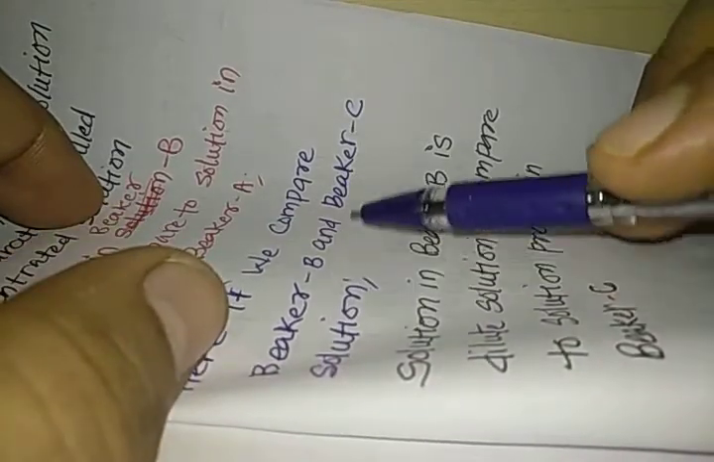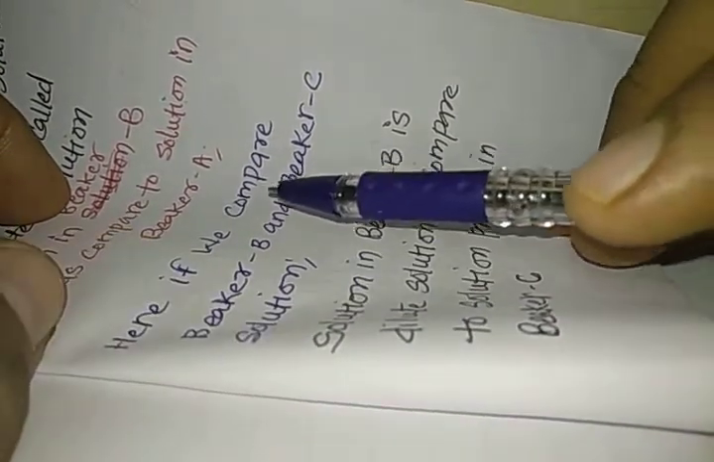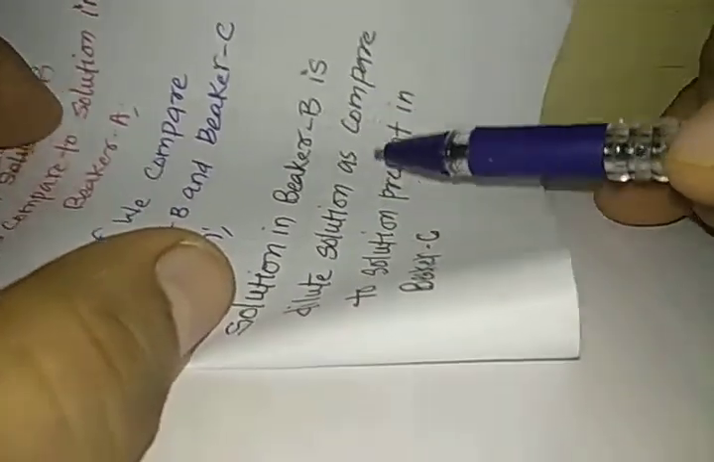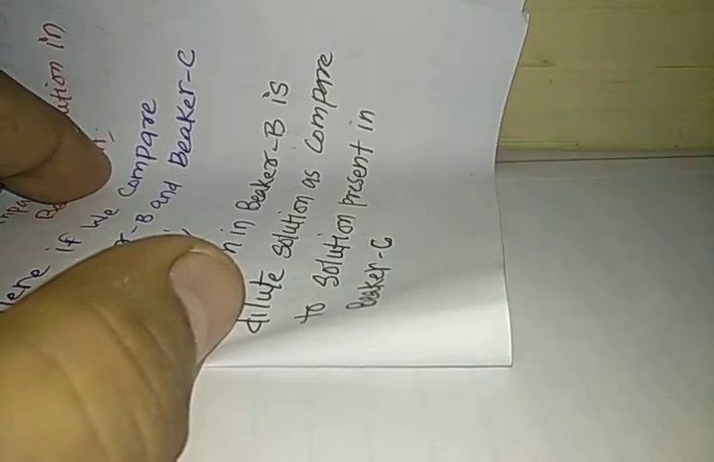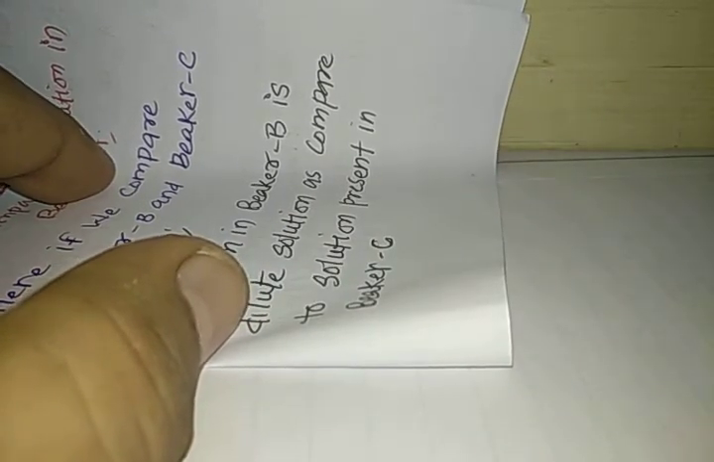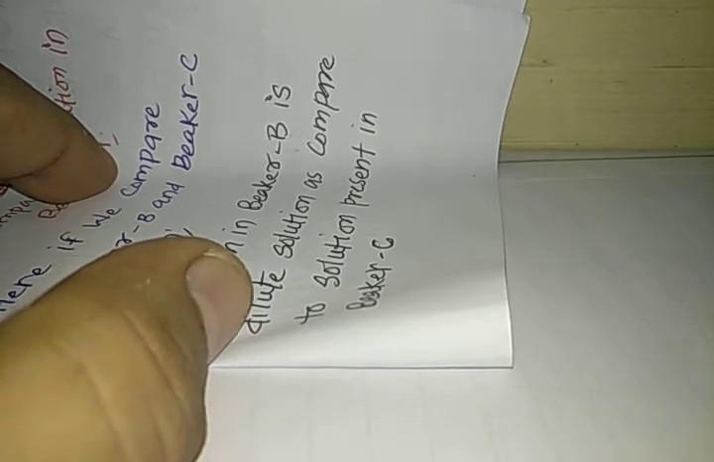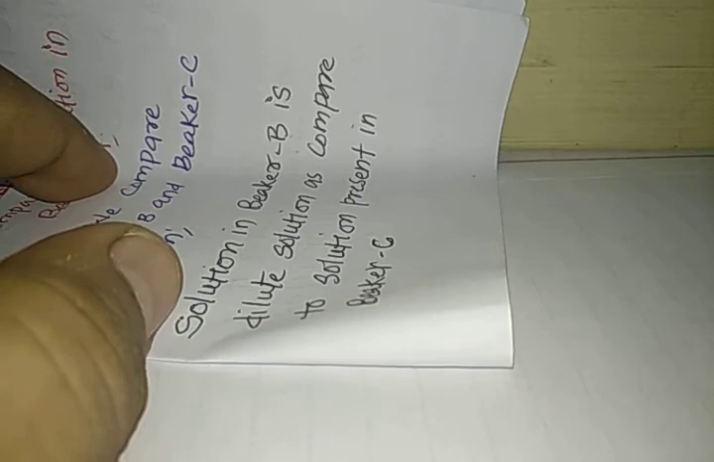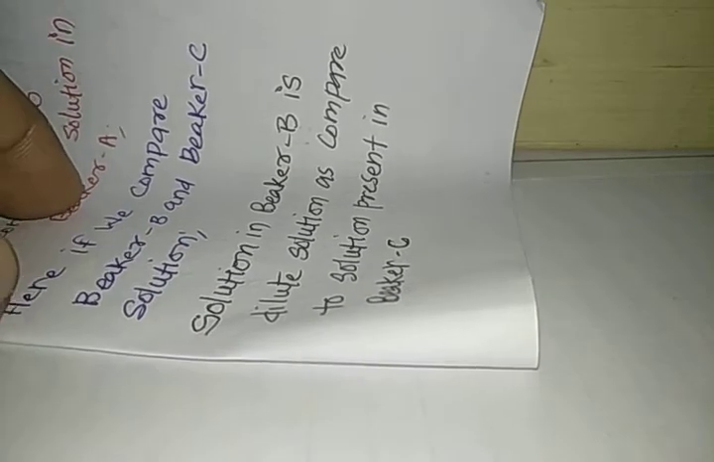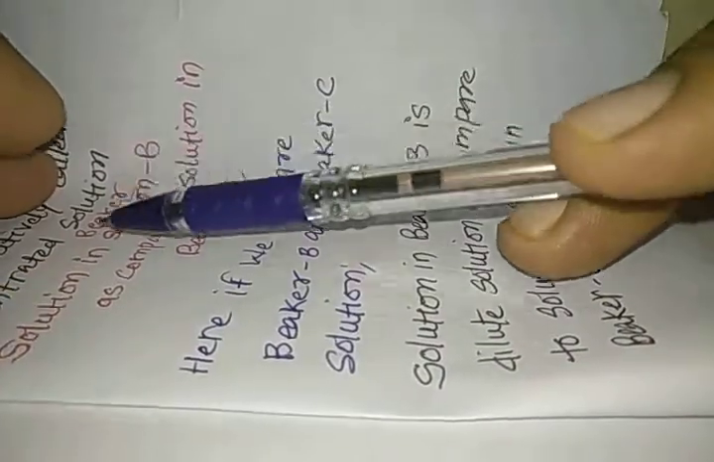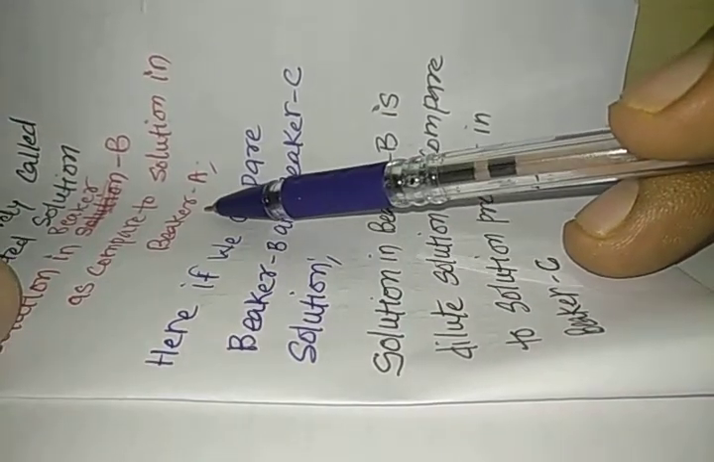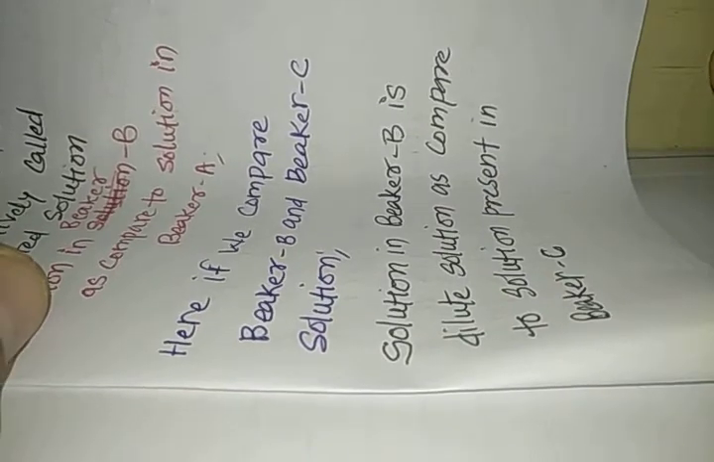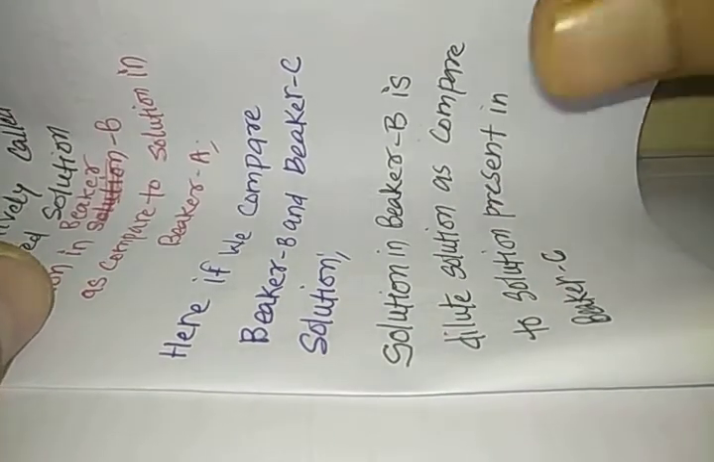Now we are going to compare beaker B and beaker C. Solution in beaker B is a dilute solution as compared to the solution present in beaker C, because in beaker C we have saturated solution and the amount of copper sulfate that we have added to 50 ml of water in beaker C is quite more than in beaker B. So beaker B can be a dilute solution when we compare it with beaker C, but beaker B can be a concentrated solution when we compare beaker B with beaker A. This is how dilute solution and concentrated solution are comparative terms.